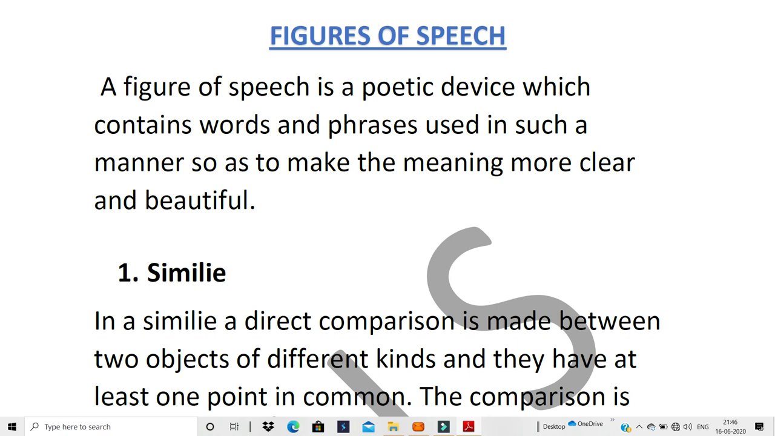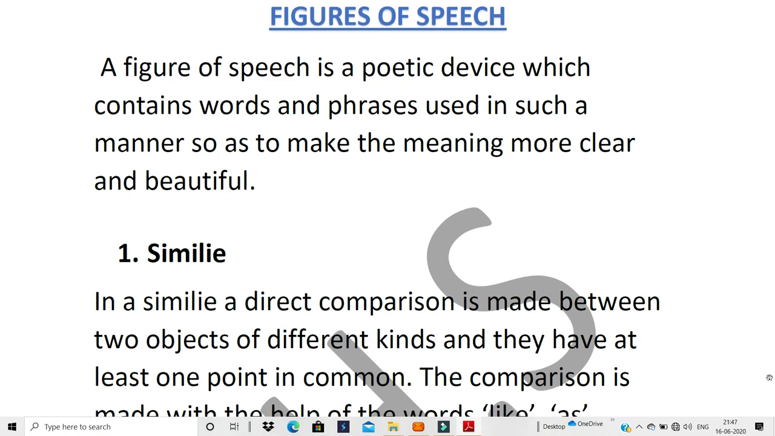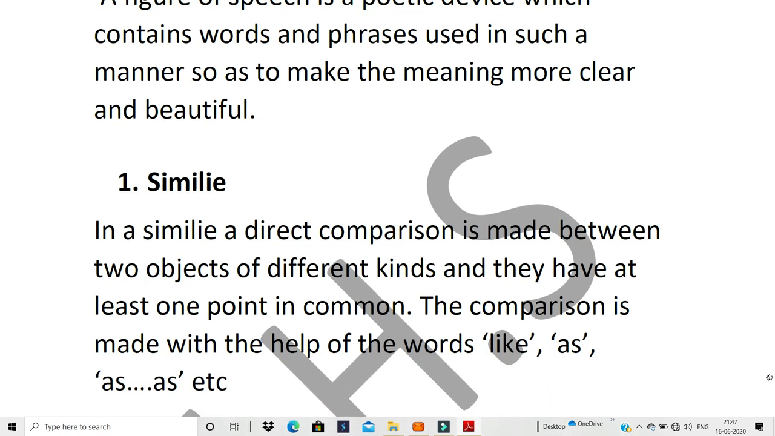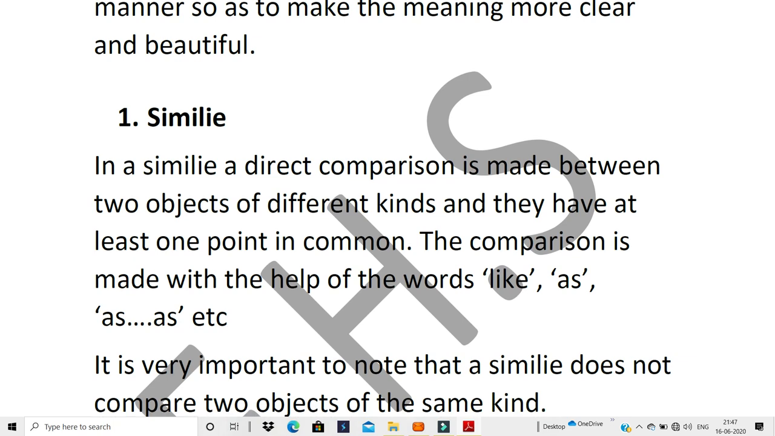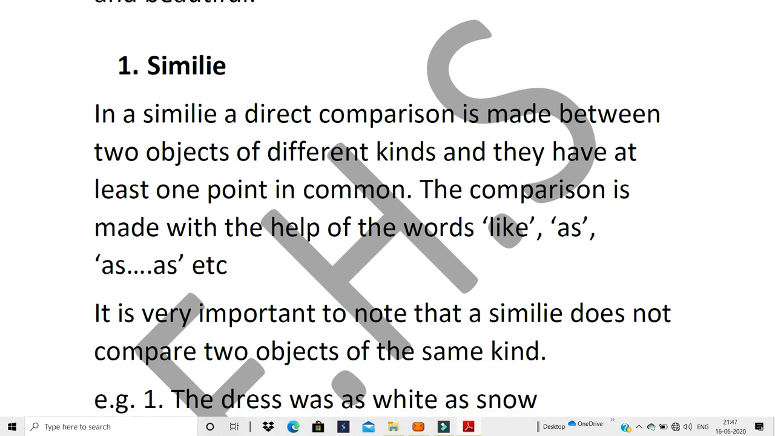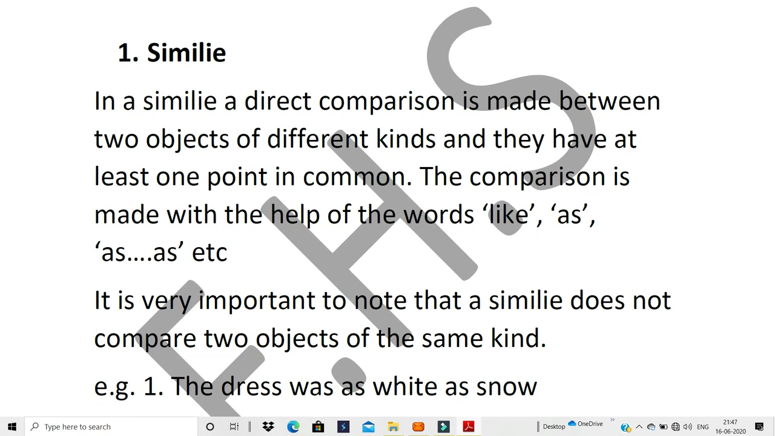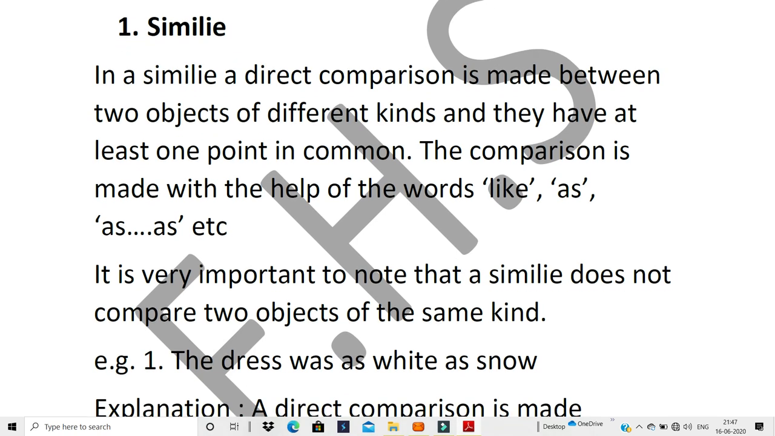Now if you see the word simile itself, it sounds like similar. Clear? Now in a simile, there is a comparison made between two things. Very important to remember is the two things have to be two different kinds of things. One example I can give you is a boy and a tortoise. You say the boy, this fellow is as slow as a tortoise.